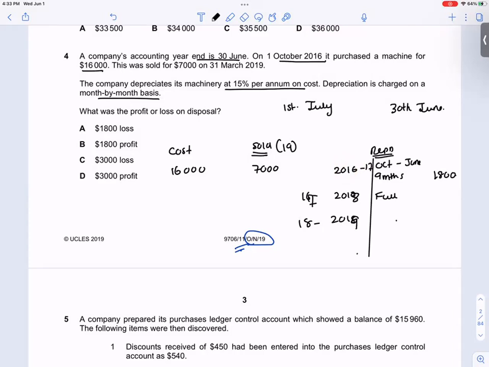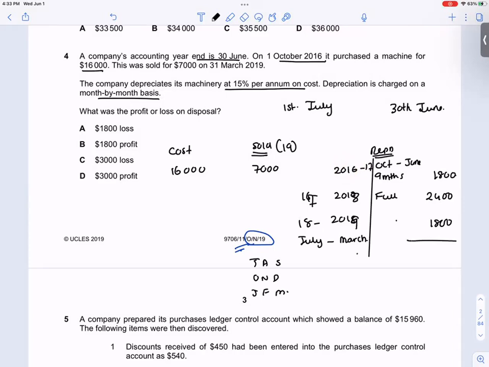So 16,000 into 15%, 2,400. And this would be again July to March. July, August, September, October, November, December, January, February, March. 9 months again. 1,800.